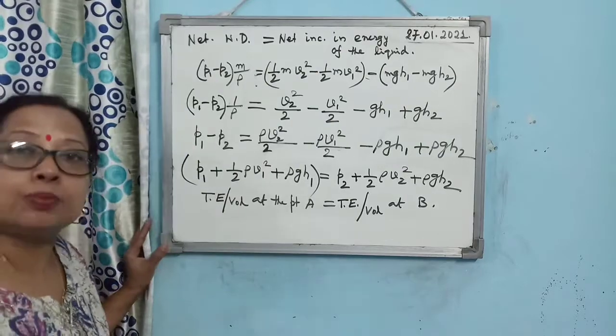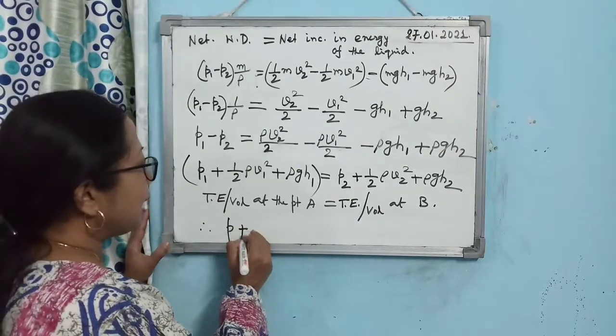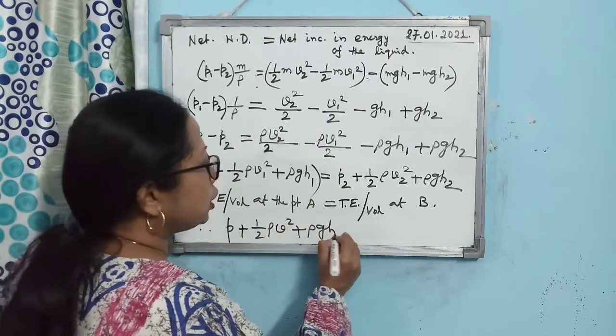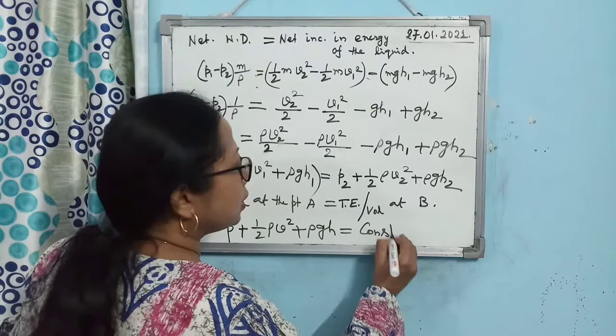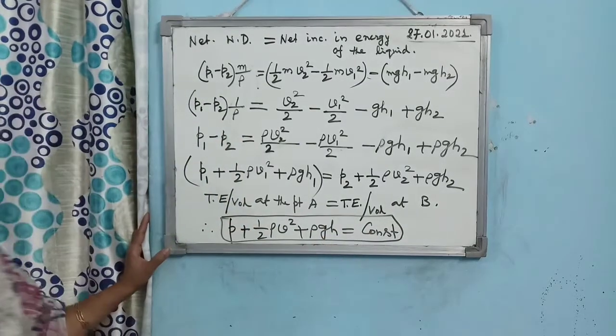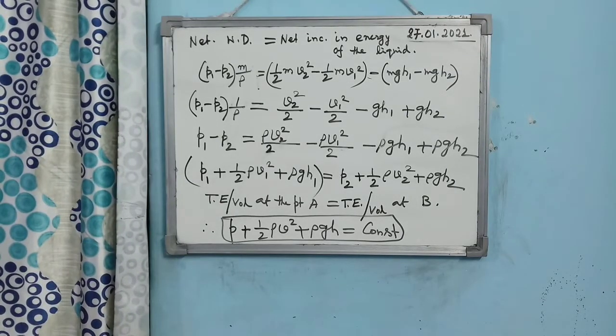It means it proves Bernoulli's theorem. So one can write that P plus half rho V square plus rho gh, that is the total energy per unit volume of the liquid, remains constant. So this is the proof of Bernoulli's theorem.